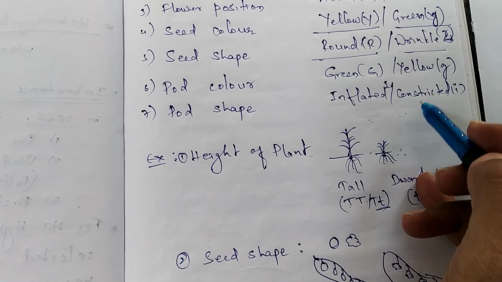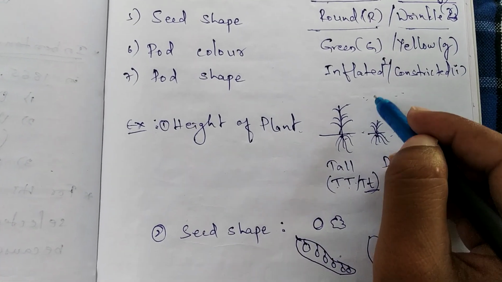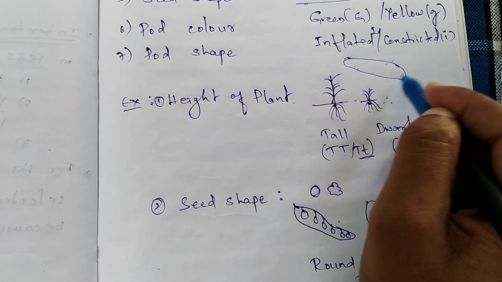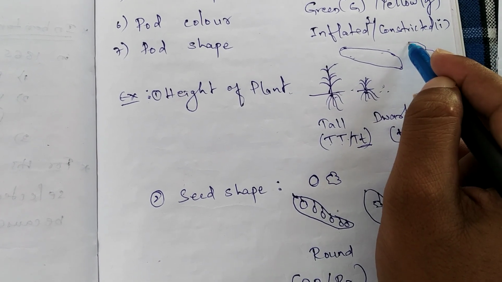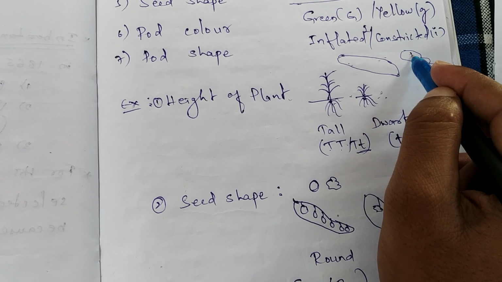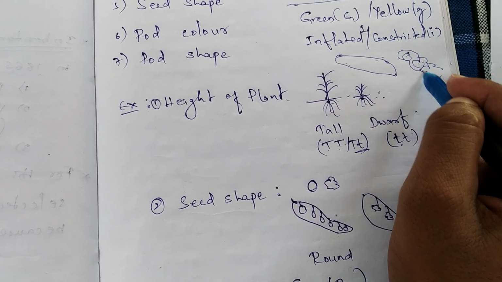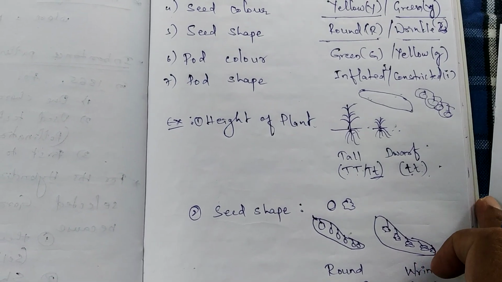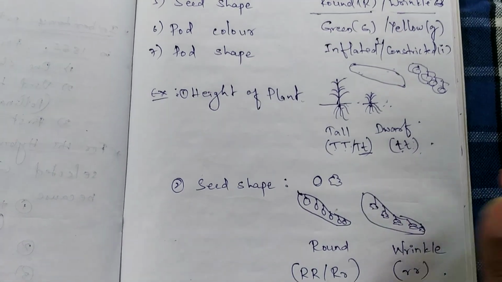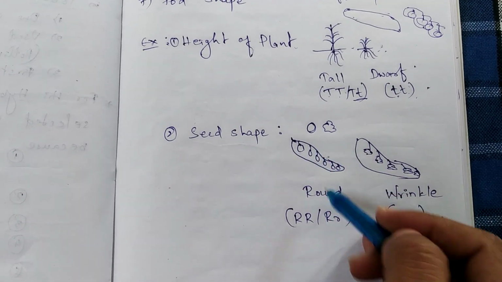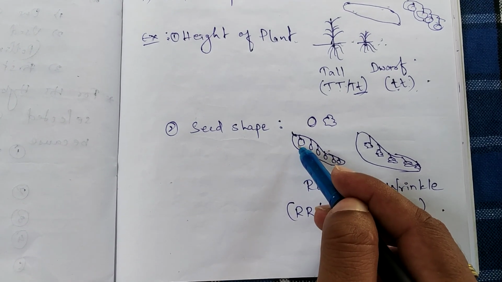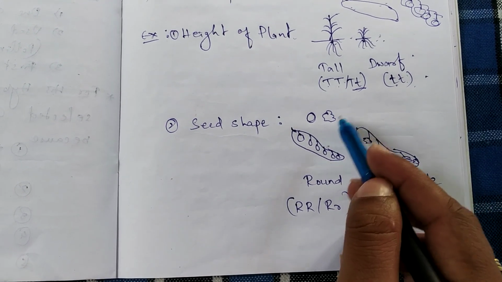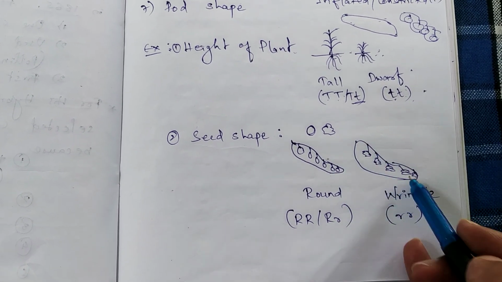Pod shape: inflated as well as constricted. We can say inflated if the pod is complete, whereas it is constricted if it is constricted between the seeds. Once we start this offline class, during that I will try my level best to explain more. For seed shape, round, if the seeds are round, they are said to be dominant. If they are wrinkled, the wrinkles which are produced among the seeds, that is the recessive feature, right?